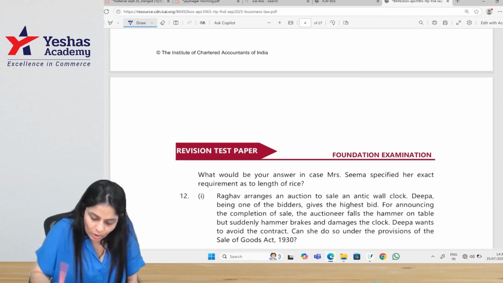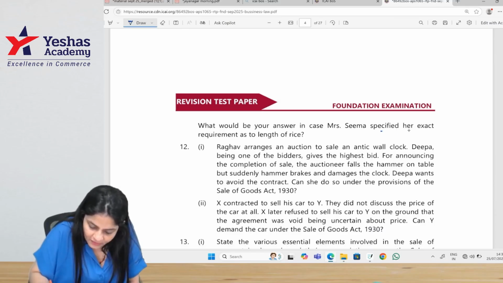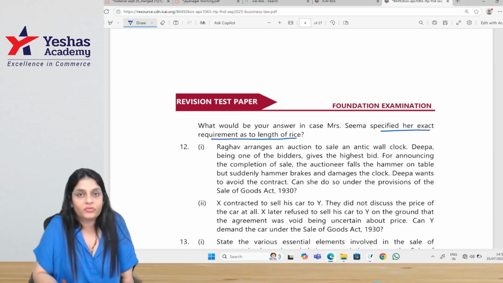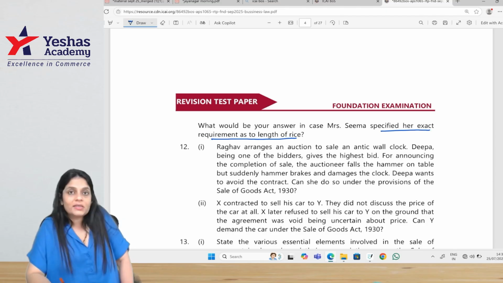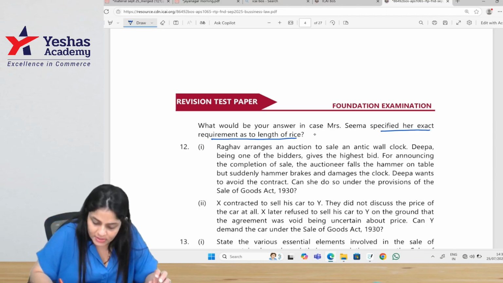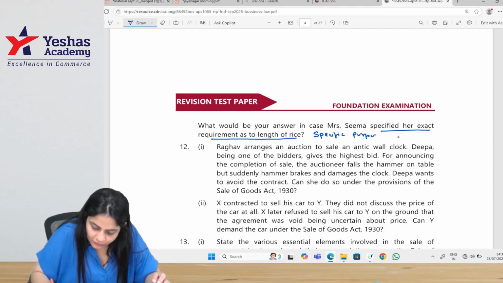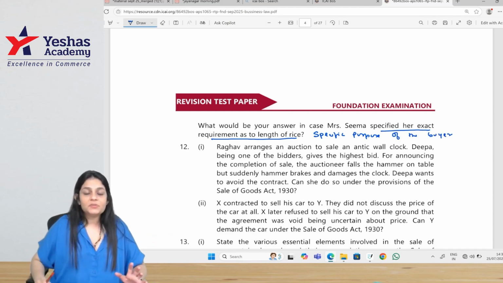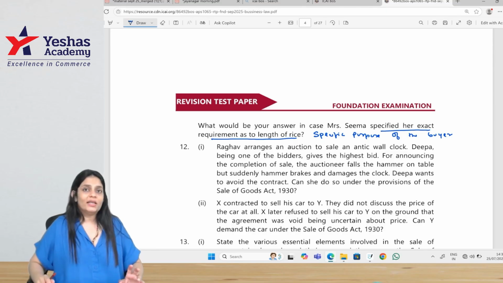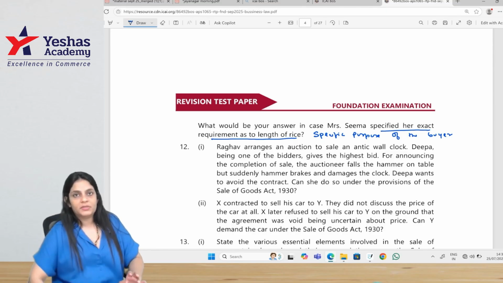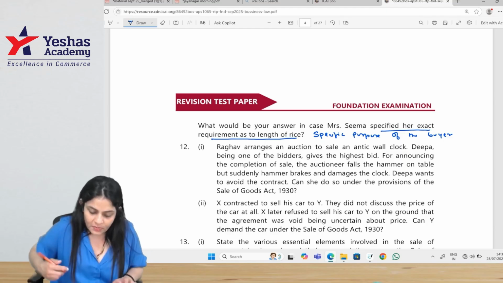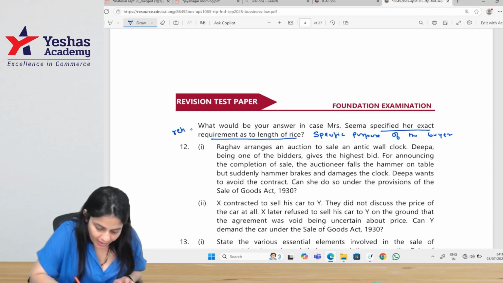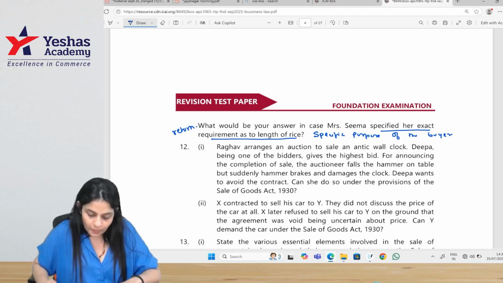So, can she return the goods back? No. What would be your answer in case she specified her exact requirement as to the length of the rice? Now, when she specifies her exact requirement as to the length of the rice, it would be the specific purpose of the buyer. And if it is the specific purpose of the buyer, then obviously you have already specified the reason of the purchase, and it is the seller's duty to supply you the goods which suit your purpose. And if he does not, can you return the goods back? Yes. So in this case, she can return the goods back.